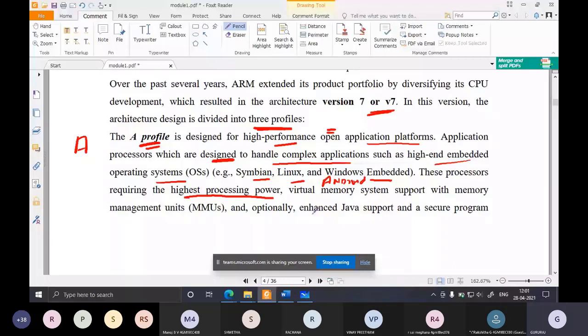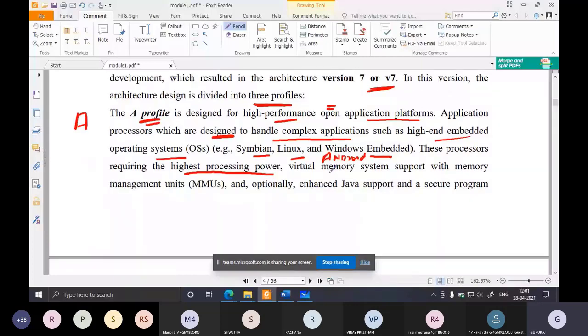Along with that, it should support a virtual memory system, and also extendable memory support. That is how you get mobile phones with, let's say, up to 256 GB or up to 512 GB of expandable storage. So these A profile processors support expandable memories.